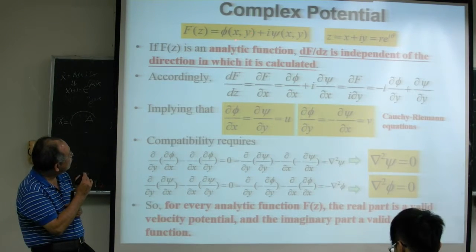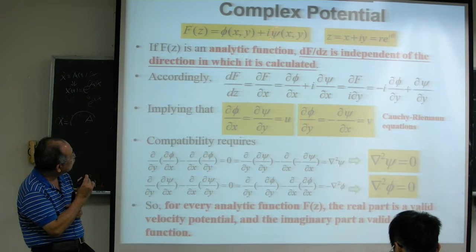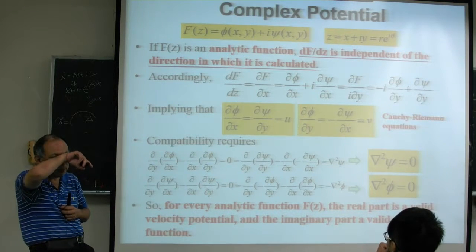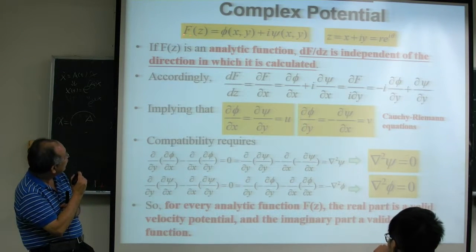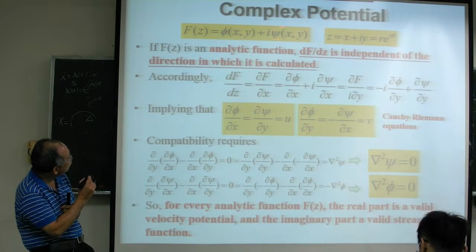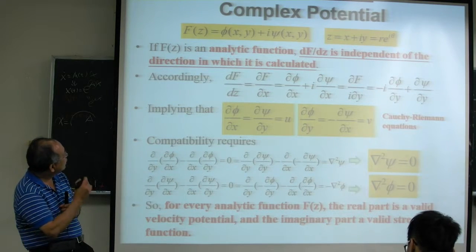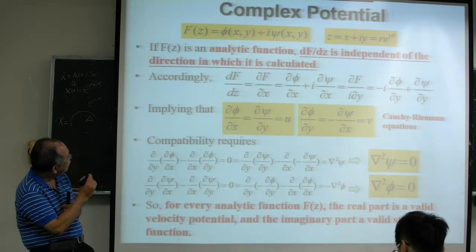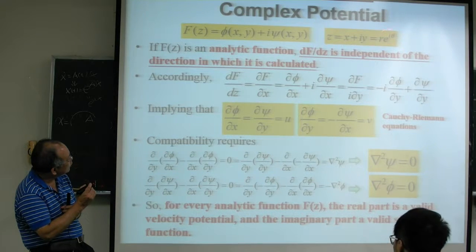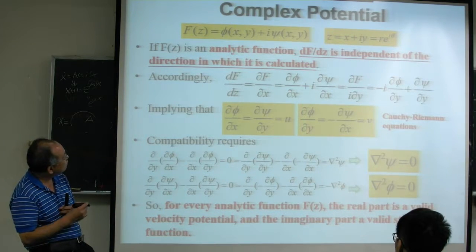Once we define the velocity potential as well as the stream function, we can define the so-called complex potential. Our f(z) is equal to phi plus i psi. This is our velocity potential, and the imaginary part of this complex potential is our stream function. And z can be defined as x plus iy, a complex variable, which in polar form is equal to r e^(i theta).